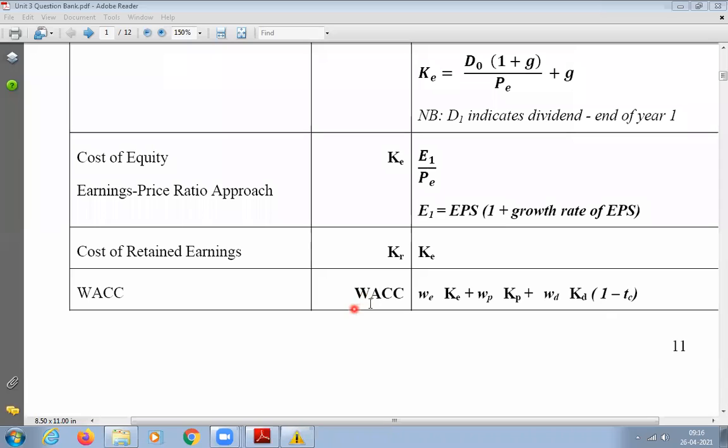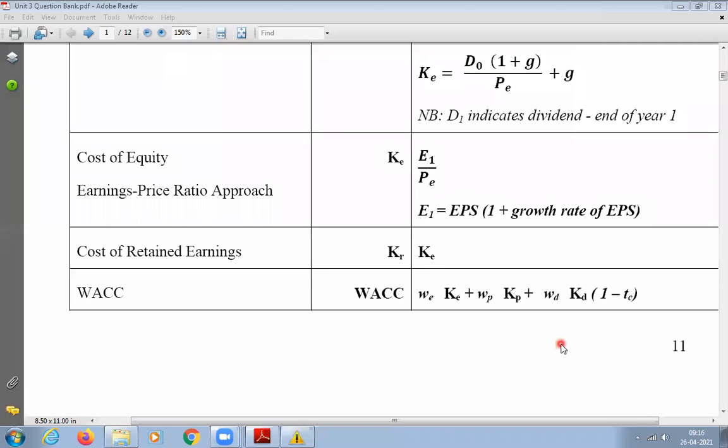WACC means weighted average cost of capital. WE means weightage of equity capital in the overall capital. WP is weight for preference share capital. WD is weight for debt capital. Did you understand WE, WP, WD? Students, please respond.